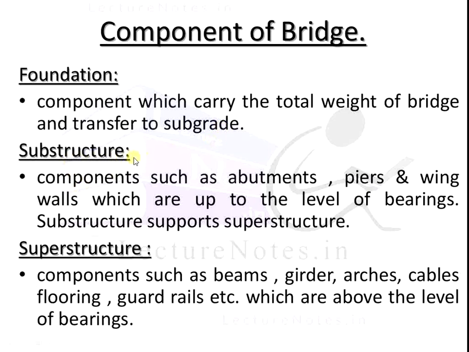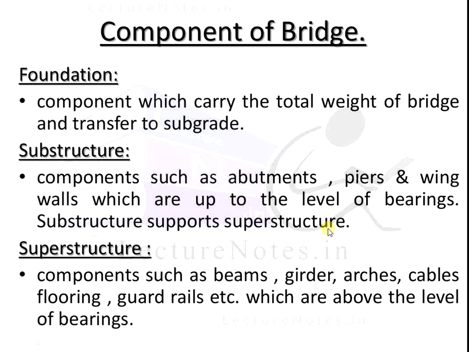Next, substructure. Components such as abutments, piers and wing walls, which are up to the level of the bearings. The substructure supports the superstructure. The substructure is nothing but these components: abutments, piers and wing walls, up to the level of the bearings, and it supports the superstructure.